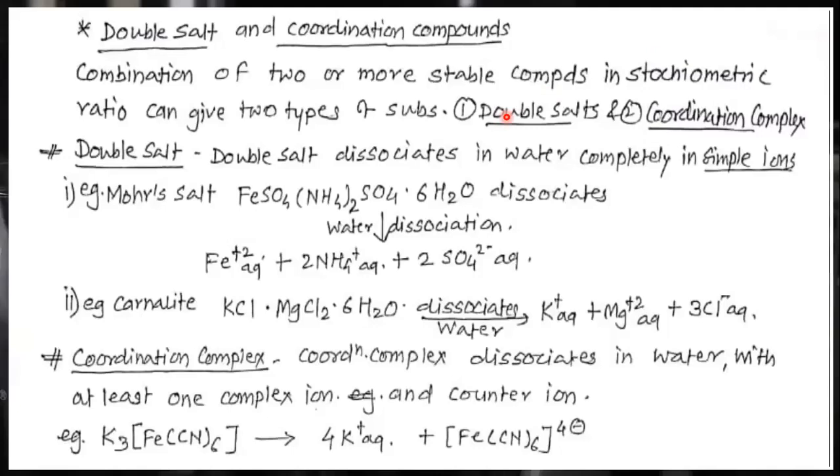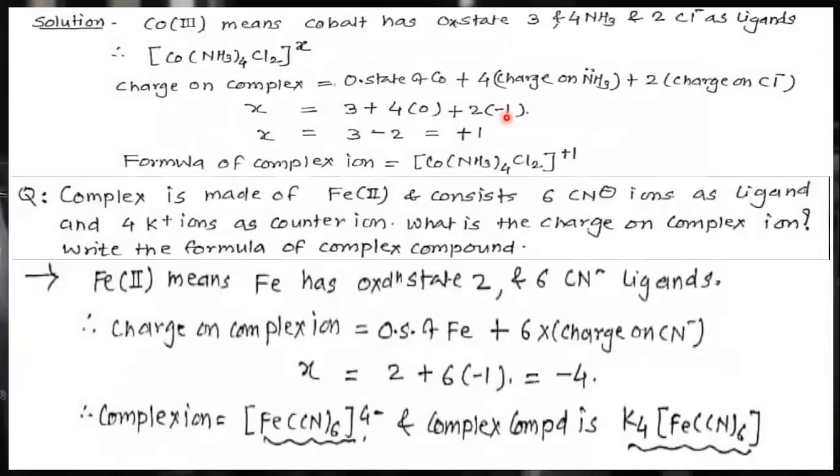So in the previous lecture, we have seen how to find out the oxidation number of the metal atom or ion present in the complex compound, and how to write the complex. So let us go ahead.